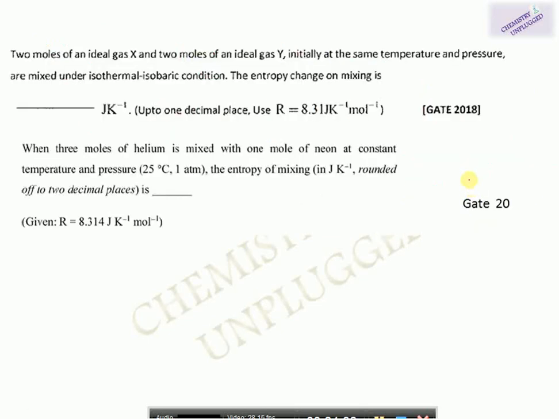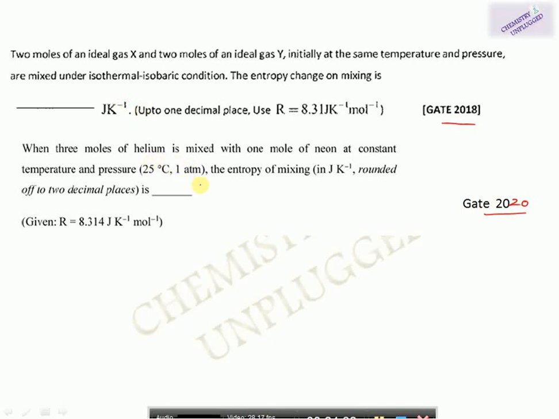This is the next question. In this condition, 2 moles of ideal gas X and 2 moles of ideal gas Y, initially at the same temperature and pressure, are mixed. So the condition is isothermal isobaric. This is a question from GATE 2018, and a similar question was asked in GATE 2020 also. So how will we solve this?